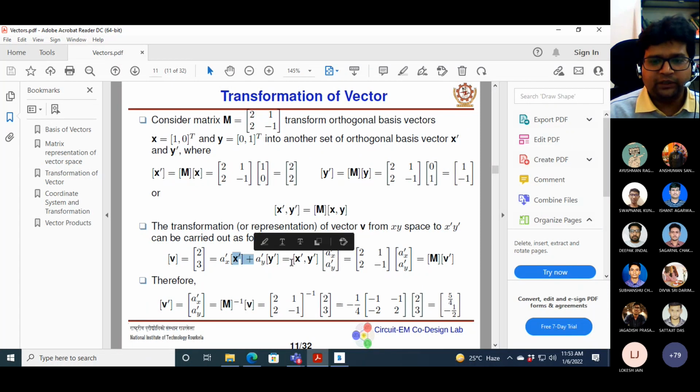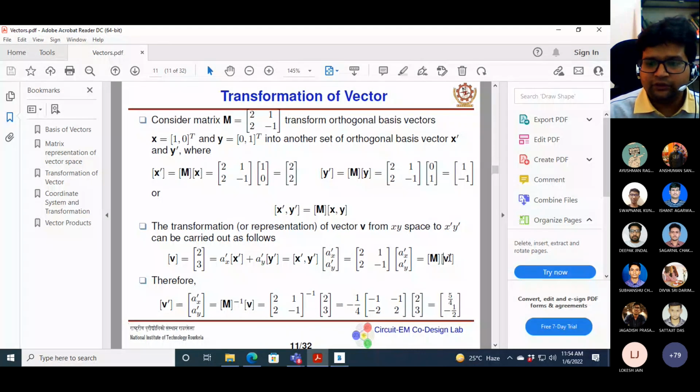So this summation can be represented as an inner product. This summation is nothing but an inner product. So you have this vector, and together this is a matrix. This is a column vector. So this together is basically a matrix, that is M, and this is a column vector. Now, if you multiply them, you will get our new set, that is V prime. So M into V prime is equal to V. Obviously, it should be true.